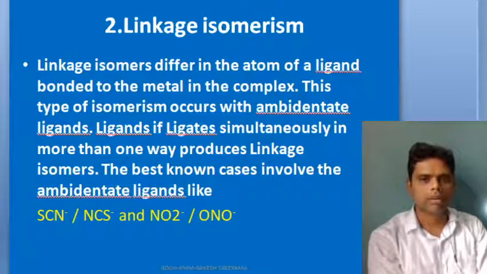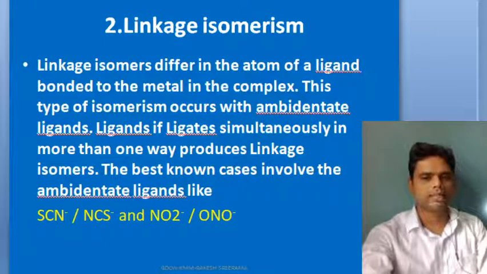Because the ligand has 2 different atoms capable of ligating, isomerism arises, and that isomerism is called linkage isomerism, where whichever atom, whether oxygen or nitrogen, is bonded to the central metal atom will yield linkage isomers. So these are the most common cases of ligands, thiocyanate-N and thiocyanate-S. In SCN, sulfur is what? The ligating atom. In NCS, nitrogen is the ligating atom.